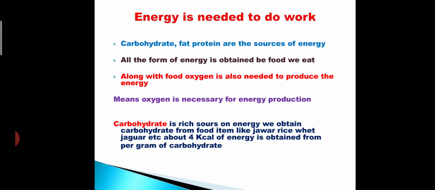Then some nutrients are there like carbohydrate. Carbohydrate is a nutrient which we obtain from different kinds of foodstuffs, and that is a very rich source of energy. About 4 kilocalorie of energy is obtained from a gram of carbohydrate.